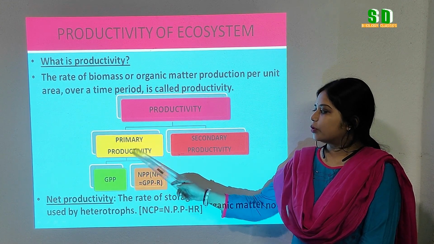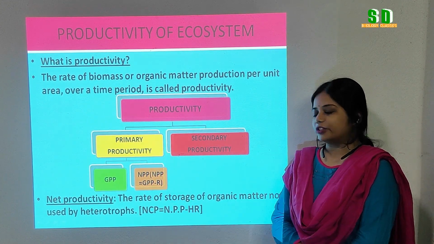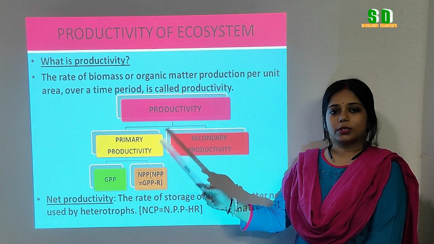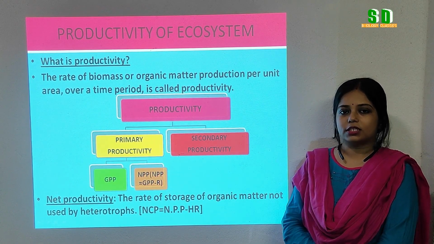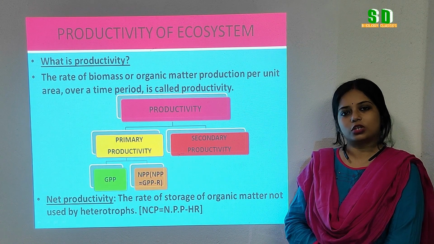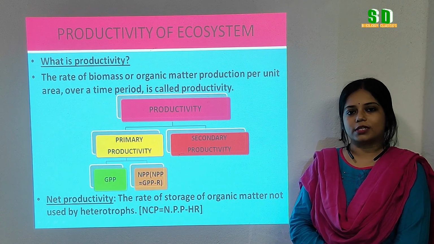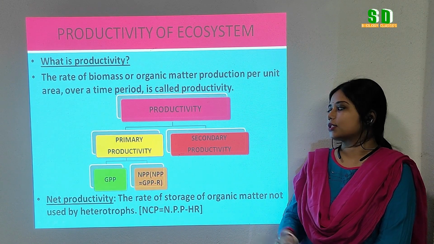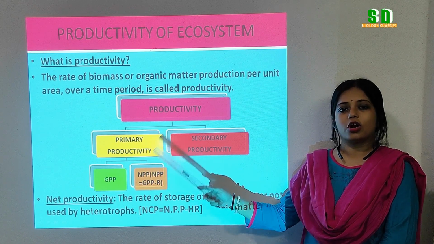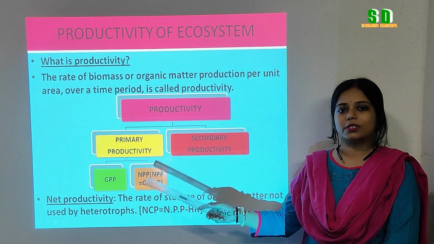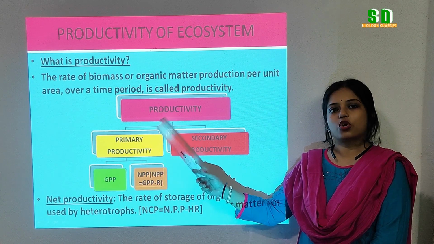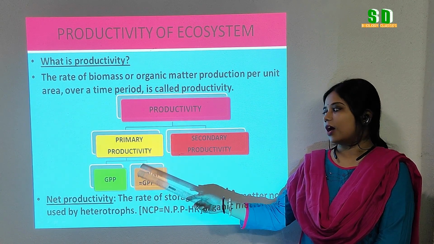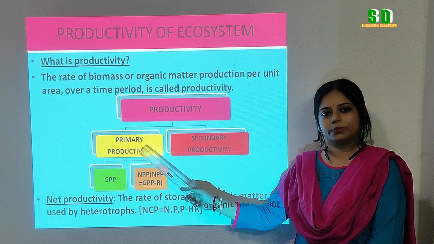Now see, I am going to discuss the primary productivity. The green plants or the producers take sunlight or the solar energy and make their own food. So the biomass produced by the green plants is called the primary production, or we can say the rate of biomass production by the green plants over a period of time per unit area is called the primary productivity.